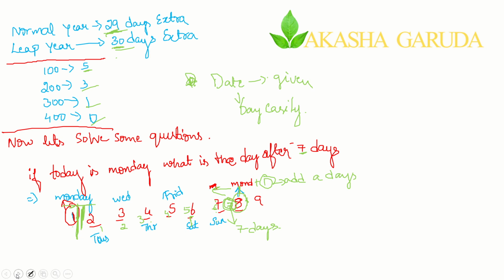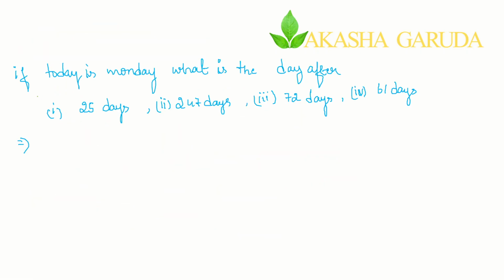Now let's solve some questions based on this concept. We'll see how the questions will be asked. Now let me go to the next slide. Here you see, if today is Monday, what is the day after: 25 days, 247 days, 72 days, 61 days? Let me solve the first one. You also try to solve. Whatever doubts you have, put them in the comment section, and if you get the answer, do put that it is correct.